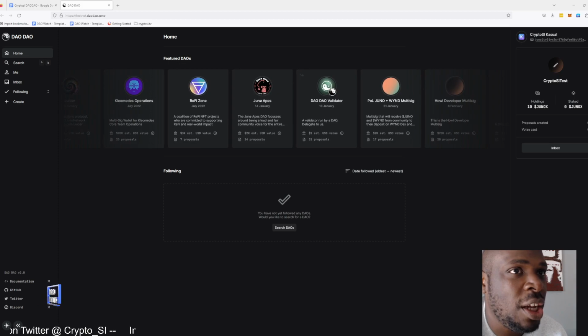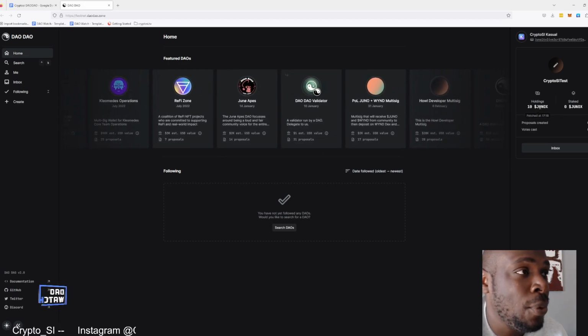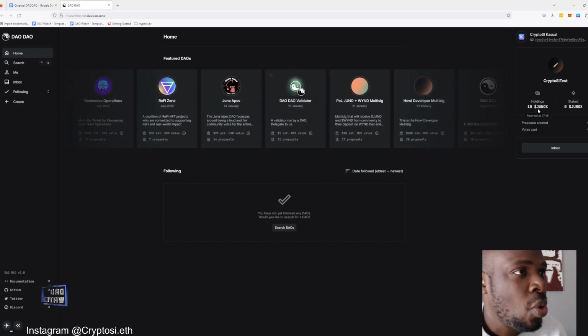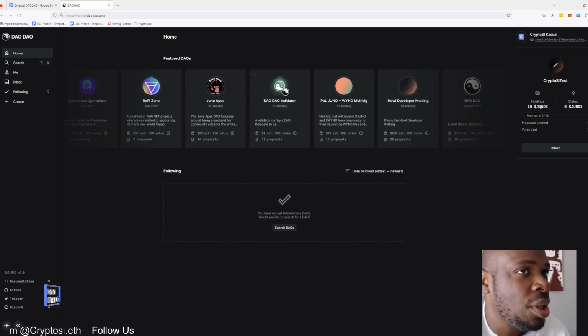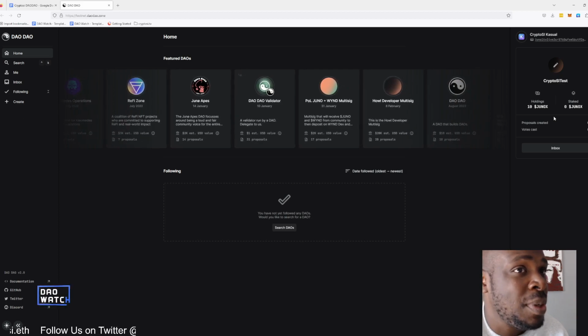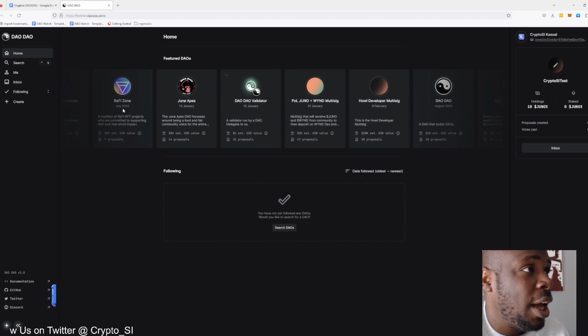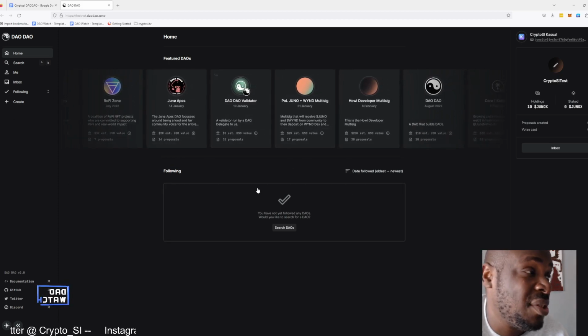I was fortunate enough to get some test DAO from one of the people in the DAO Discord. They're quite a friendly bunch in there, so I do suggest you join the Discord if you're interested in DAO. They have sent me some testnet Juno, and I want to set up my own DAO on this testnet.